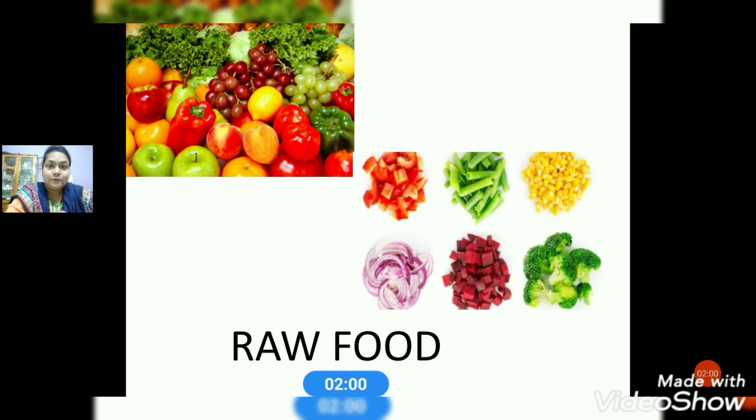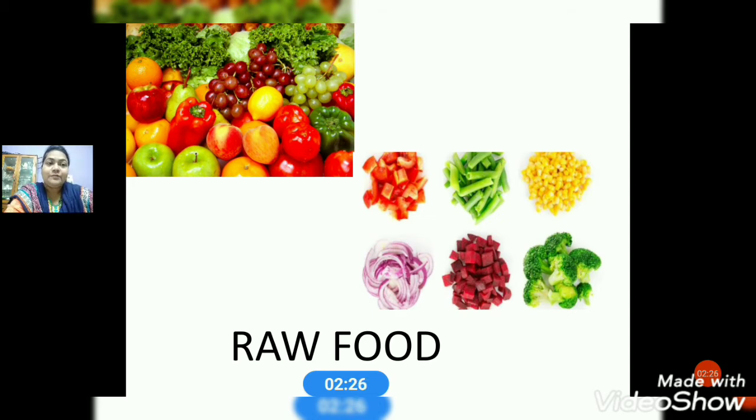Uncooked food is known as raw food. Okay, in raw that we eat salad. You can say most of you love eating salads of different vegetables. Fruit salad also we enjoy. So those are raw food.